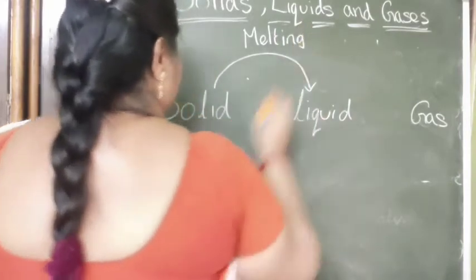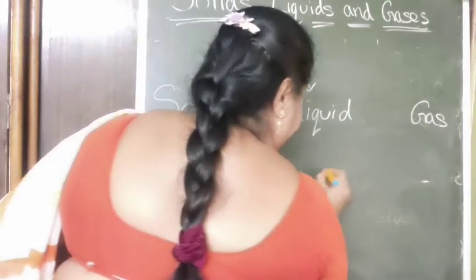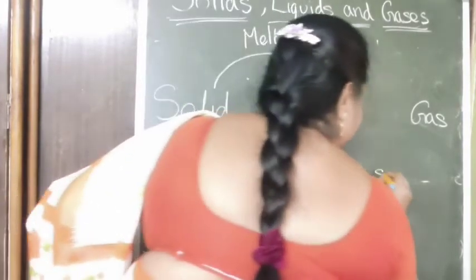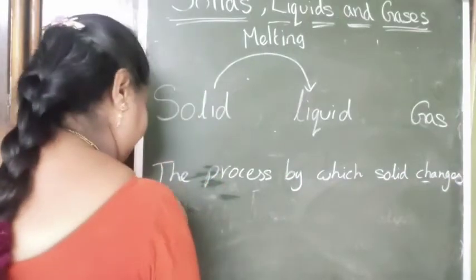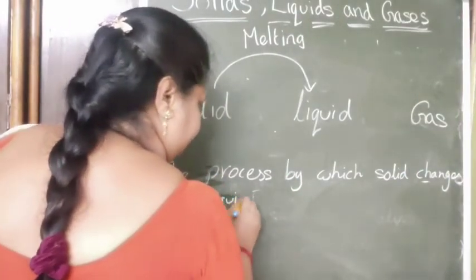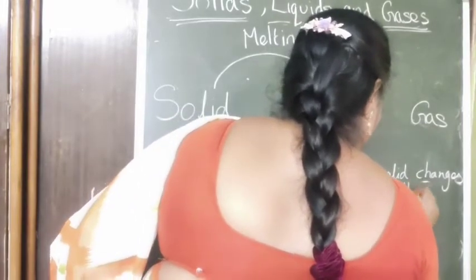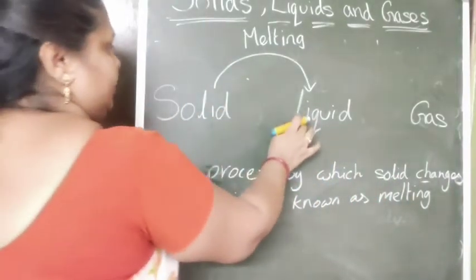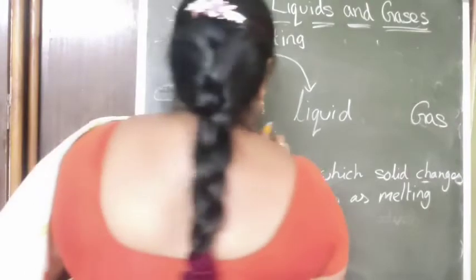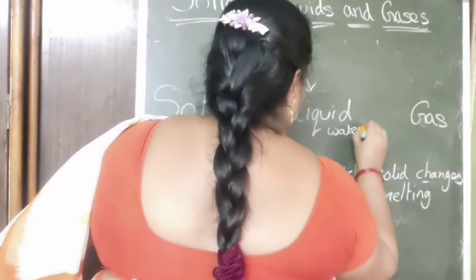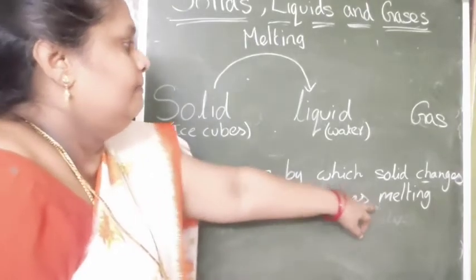The process by which solid changes into liquid is known as melting. Here we take ice cubes as the solid. Ice cubes are changed into liquid, they are modified into water. This process is known as melting.